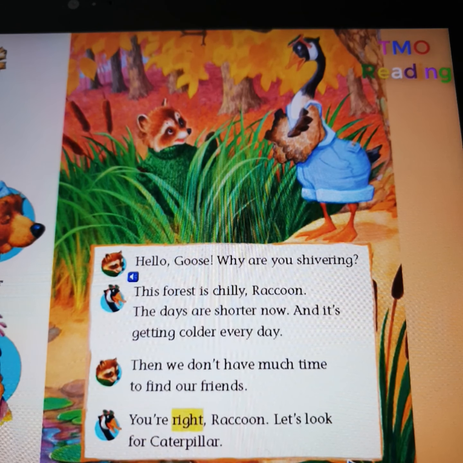Every day. Then we don't have much time to find our friends. You're right, Raccoon. Let's look for Caterpillar.